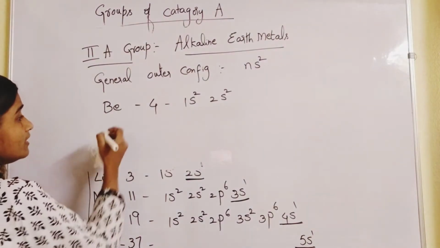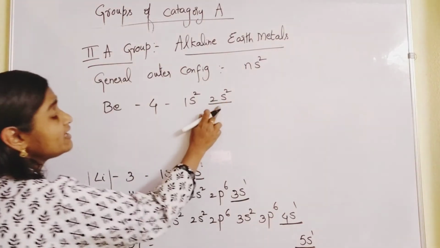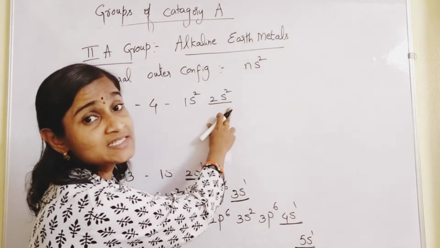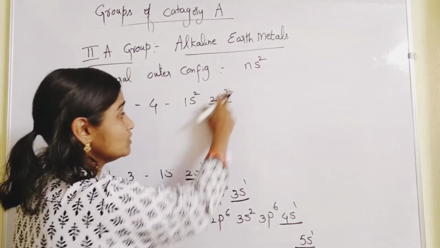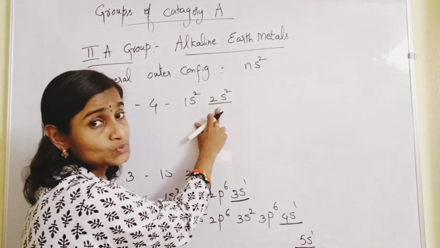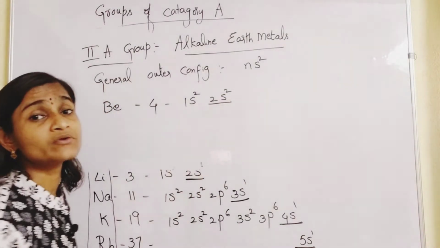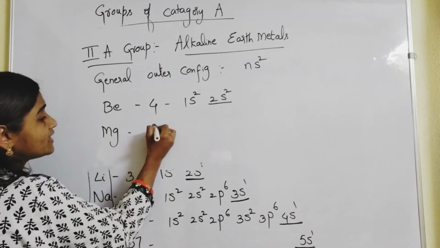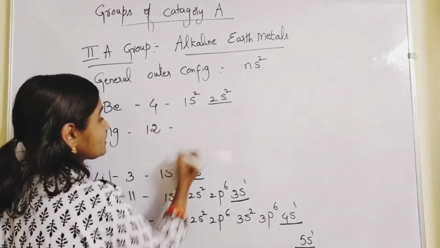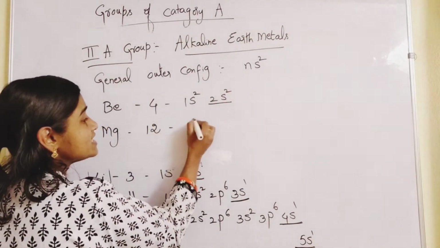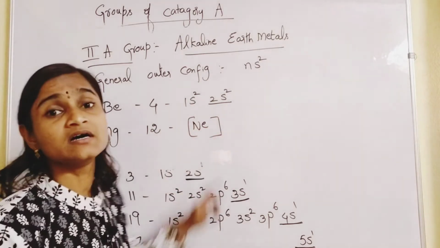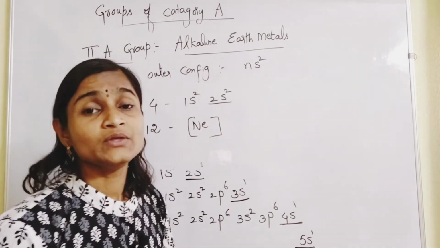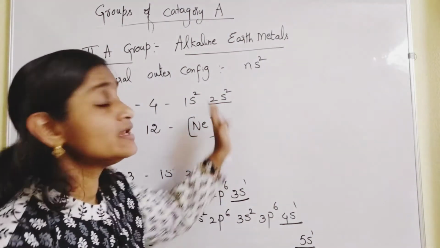Beryllium, and here you are finding 2s2, valence electrons are 2, so 2s with 2 electrons. Then magnesium, atomic number 12. I am writing the configuration like this: you can take the nearest inert gas, keep it in brackets and write the remaining configuration.